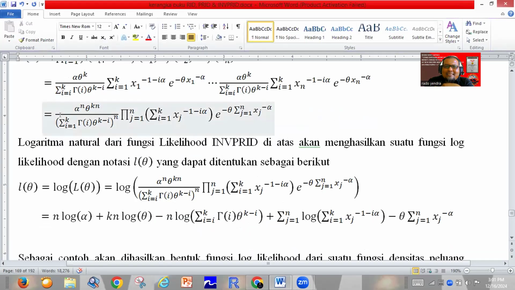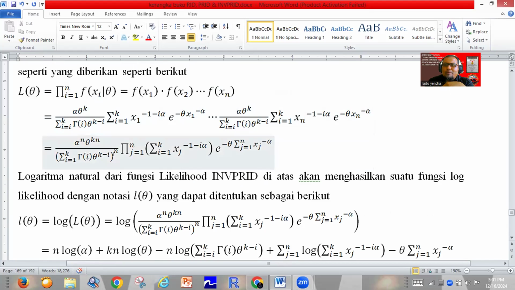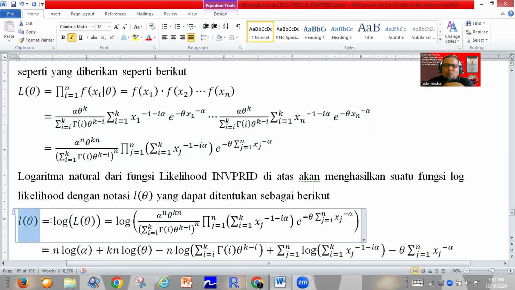After we have succeeded in the first step, finding the likelihood function, we must find the log likelihood. The log likelihood means we must take the natural logarithm of the likelihood function.